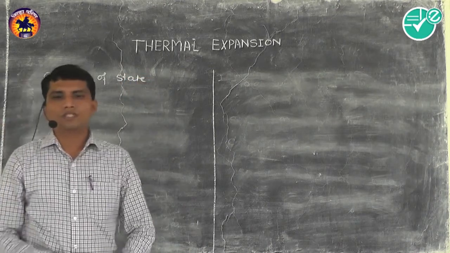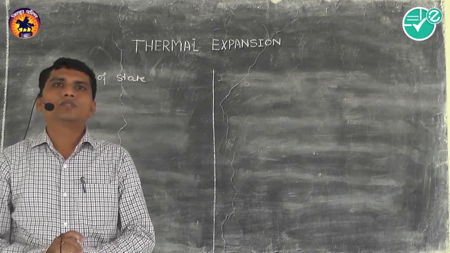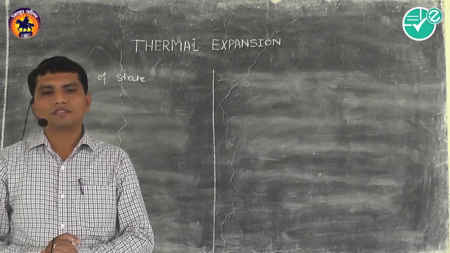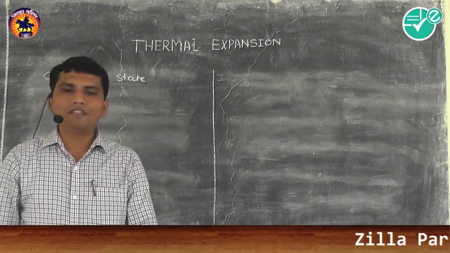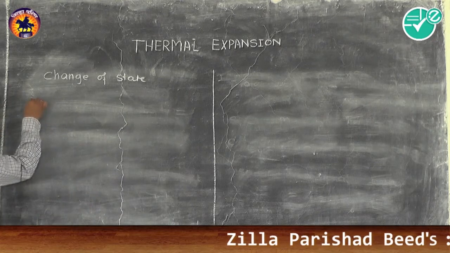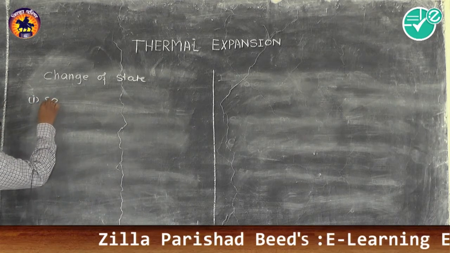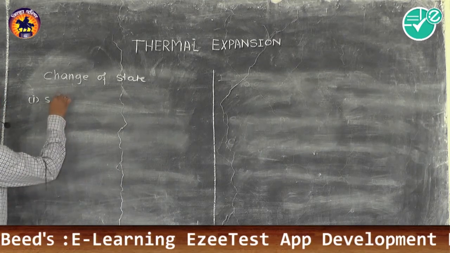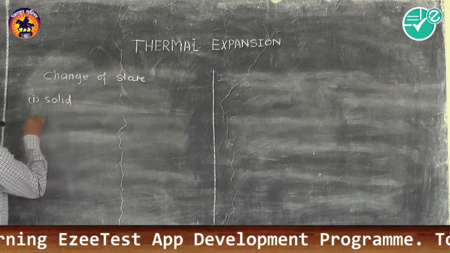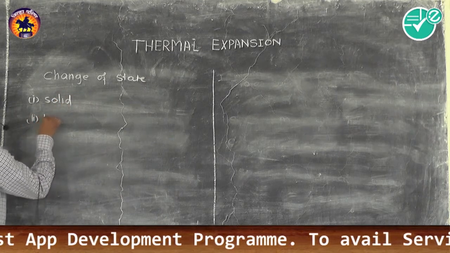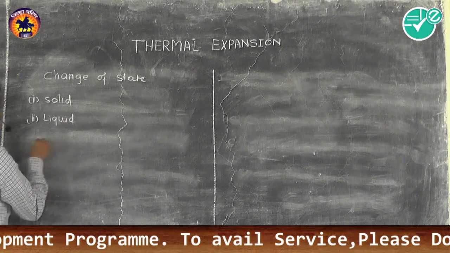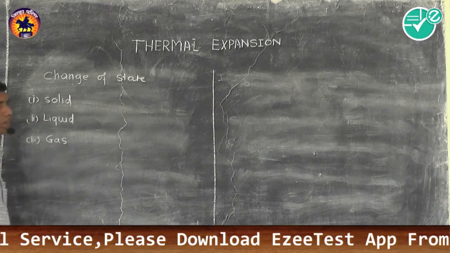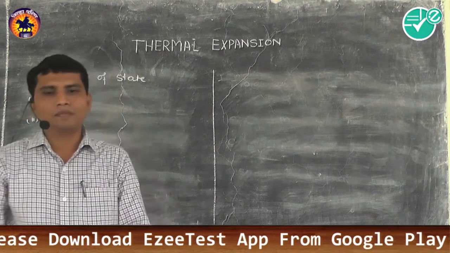So we know that there are three states of matter. The first one is solid, the second one is liquid, and the third one is gas. These are the three states of matter.